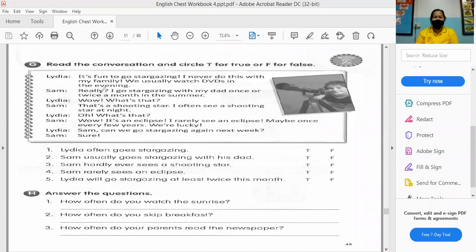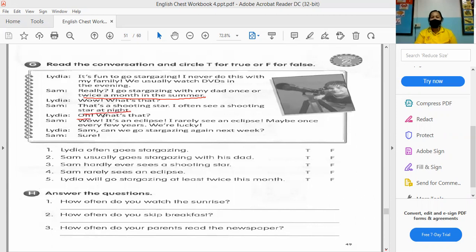Sam: Really? I go stargazing with my dad once or twice a month in December. Lydia: Wow, what's that? Sam: That's a shooting star. I often see a shooting star at night.